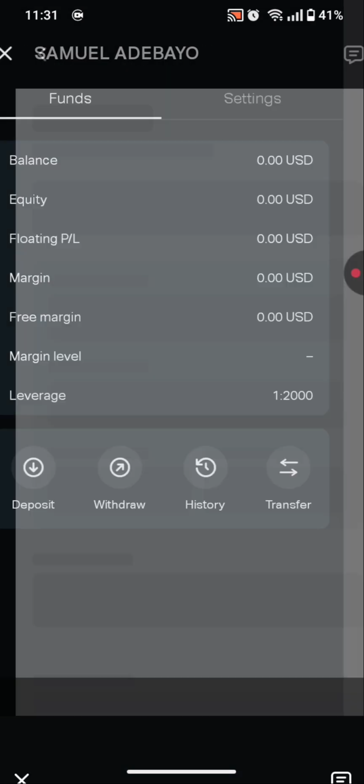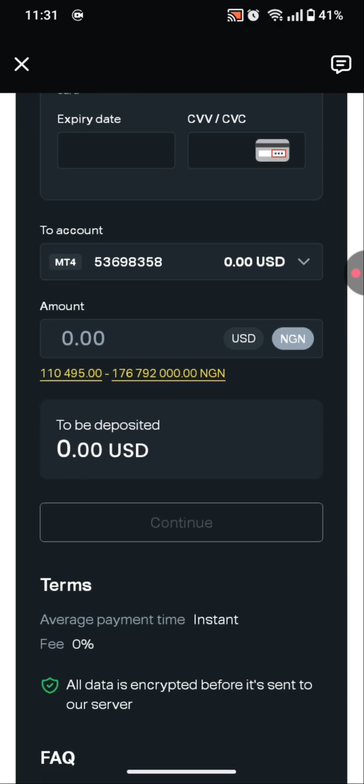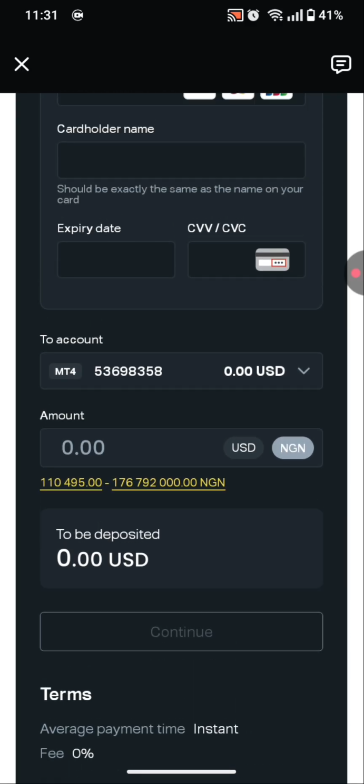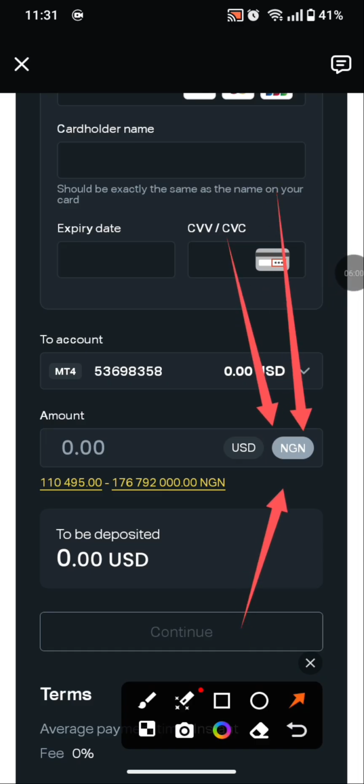So let me just click on the bank card. Let me scroll down. Another thing you notice when your account is activated is that this is not going to be euro anymore. This is going to be in your local currency. If you're in Kenya, it will be Kenya shilling. If you are in any country at all, it's just going to be in your local currency, and this limit is also going to be stated in your local currency.